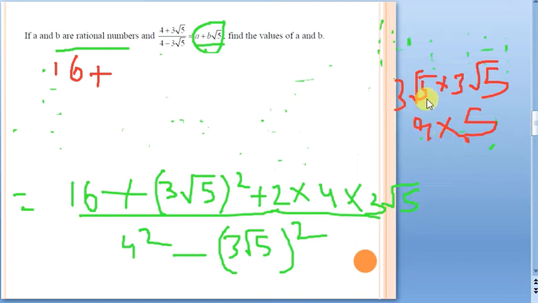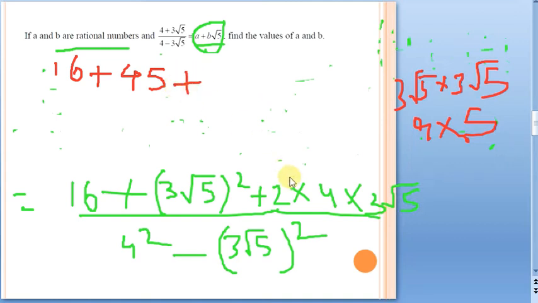So 3 root 5 into 3 root 5 is nothing but 3 root 5 whole square. Remember, it is whole square. That is why you just multiply the rational numbers, 3 into 3, 9, and the irrational numbers, root 5 into root 5, which is going to be 5. So it is going to be 45.